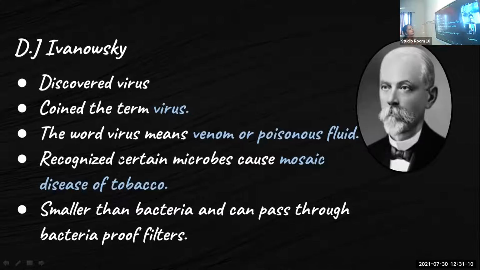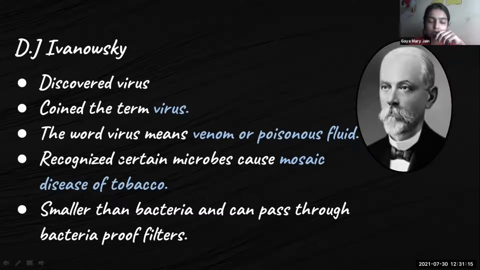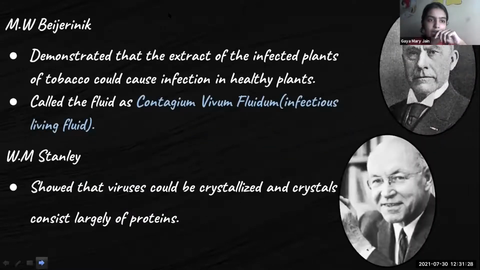But he couldn't find the organisms, and it was because they could pass through bacteria-proof filters. So he concluded that they were smaller than bacteria, because they were able to pass through bacteria-proof filters. And then we have M.W. Beijerinck. He demonstrated that the extract of the infected plants of tobacco could cause infection in healthy plants. So he made an extract out of the infected plant of tobacco. It was like a fluid, and then he used it.